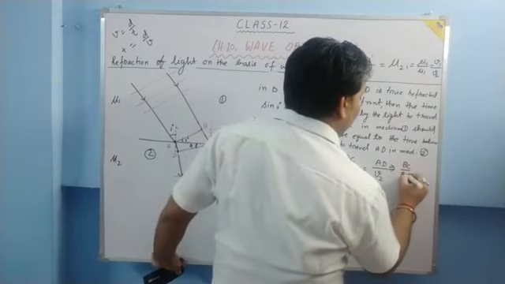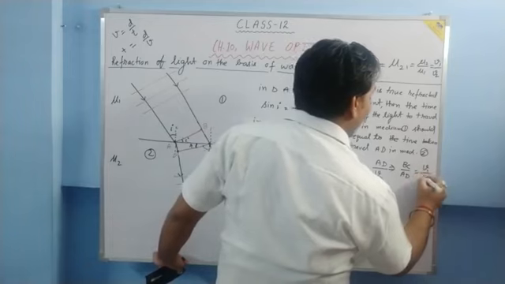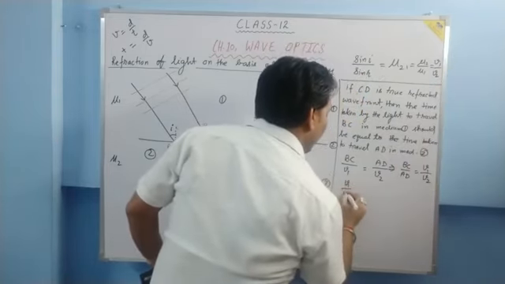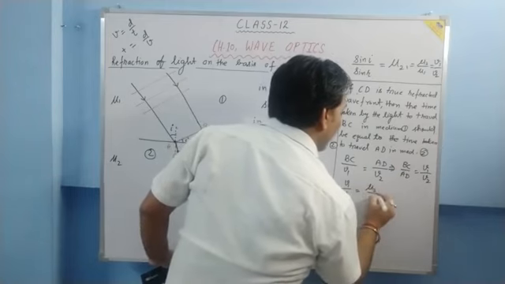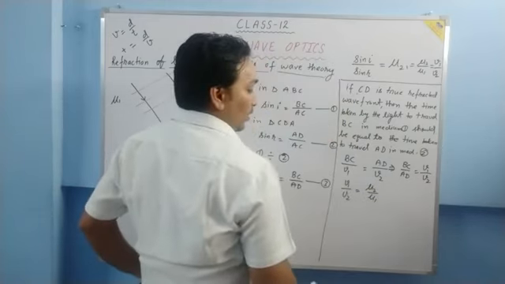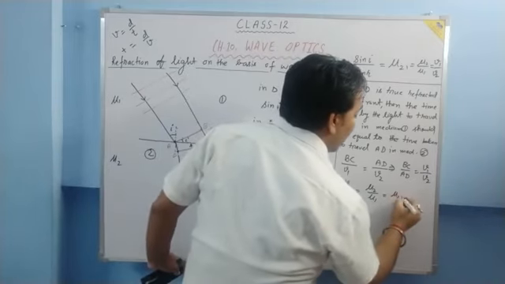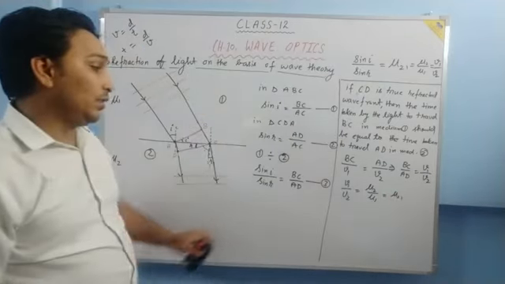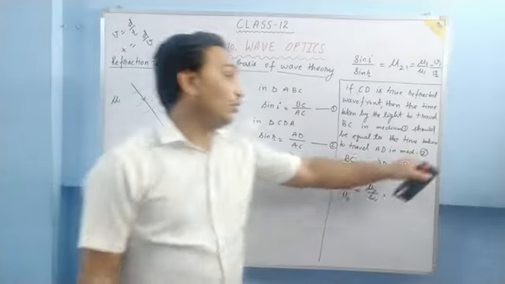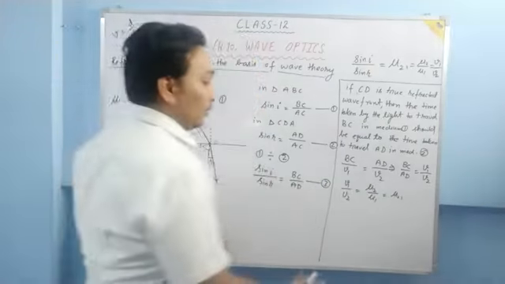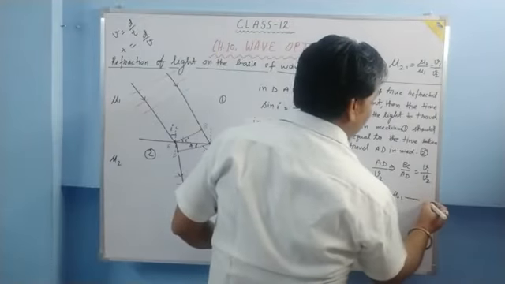BC upon AD is equal to v1 upon v2. And this v1 upon v2 can be written as mu2 upon mu1 by the definition of refractive index, and mu2 upon mu1 can be written as mu21. So BC upon AD is equal to v1 upon v2, and v1 upon v2 is equal to mu21. Let this be equation number 4.